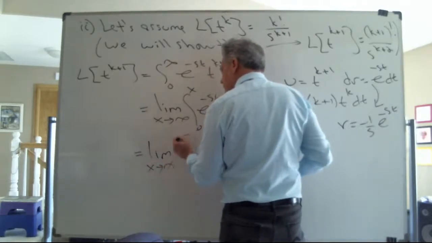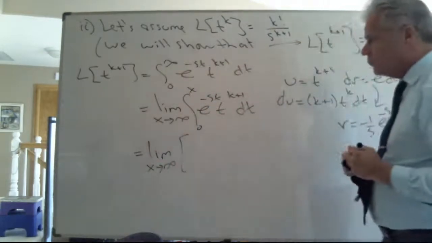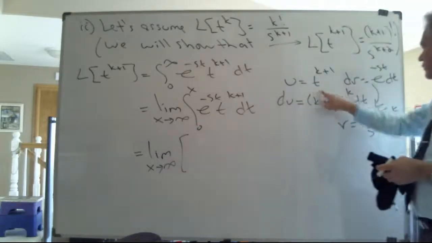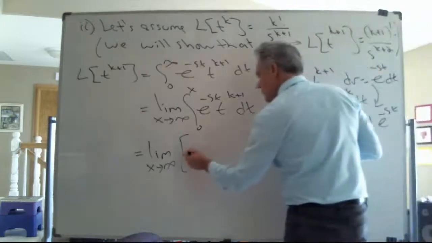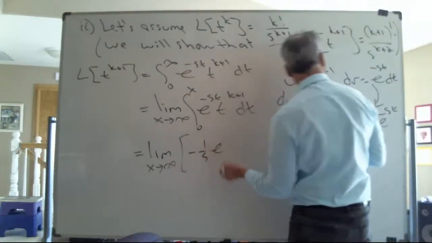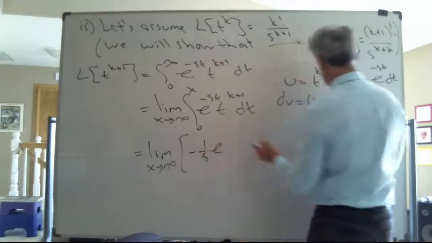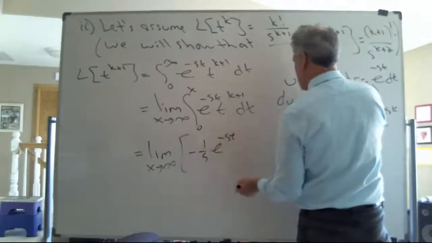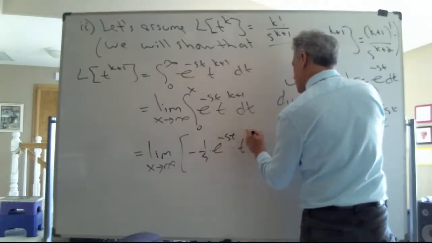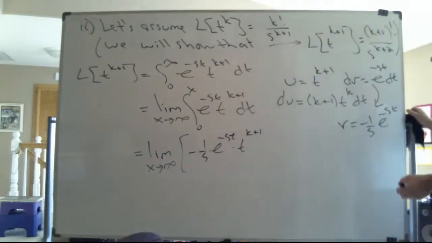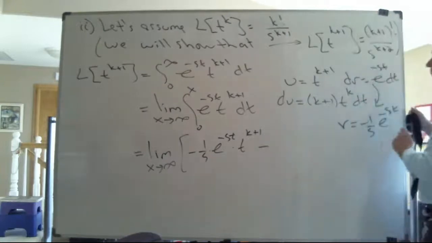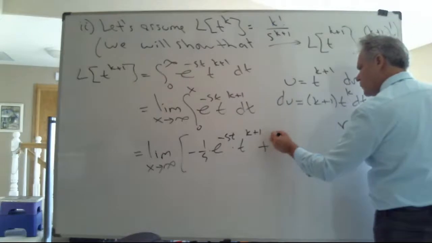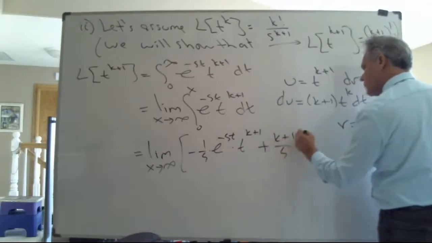I will now apply my integration by parts formula, which says the integral of u dv is equal to u times v minus the integral of v du, but that's going to have a coefficient out front, which is negative k plus 1 over s.